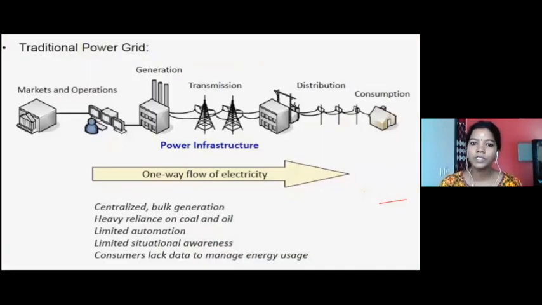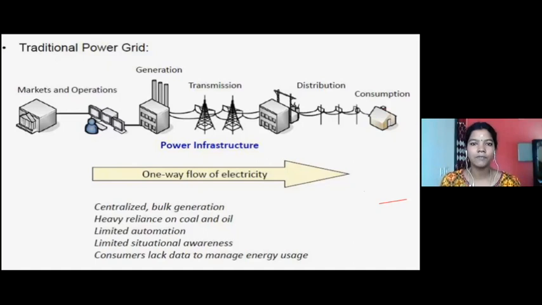So in the traditional power grid, we have only this one-way flow of electricity. We have a centralized bulk generation wherein the entire amount of electricity is transmitted via the transmission and the distribution, and it ultimately reaches us. We are relying heavily on coal as well as on oil. The automation is completely limited. The situation awareness is also completely limited. We don't know exactly what is happening on the transmission and on the distribution side. Right? We think that there are only 1,000 houses that are benefited.